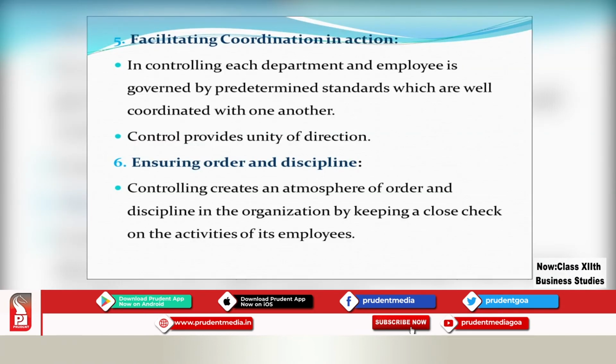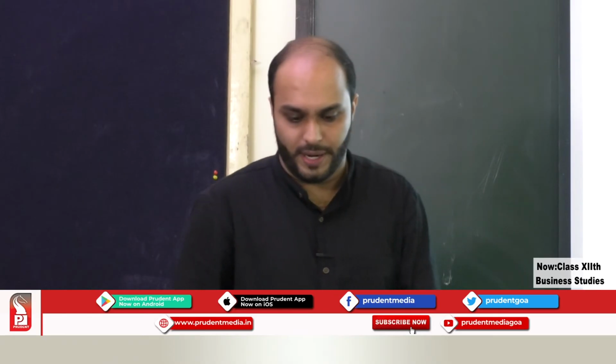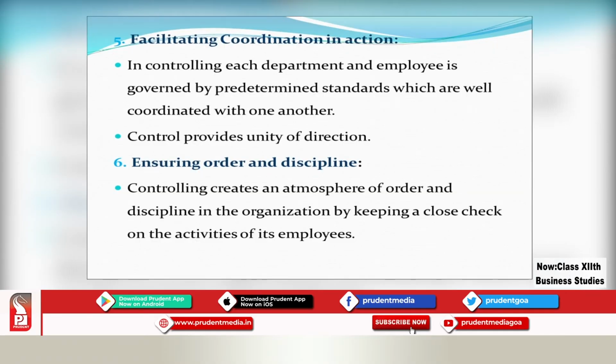In controlling, each department and employee is governed by predetermined standards which are well coordinated with one another. So when it is predetermined, definitely you can coordinate well, and that is what is happening under this particular point, which facilitates coordination in action.